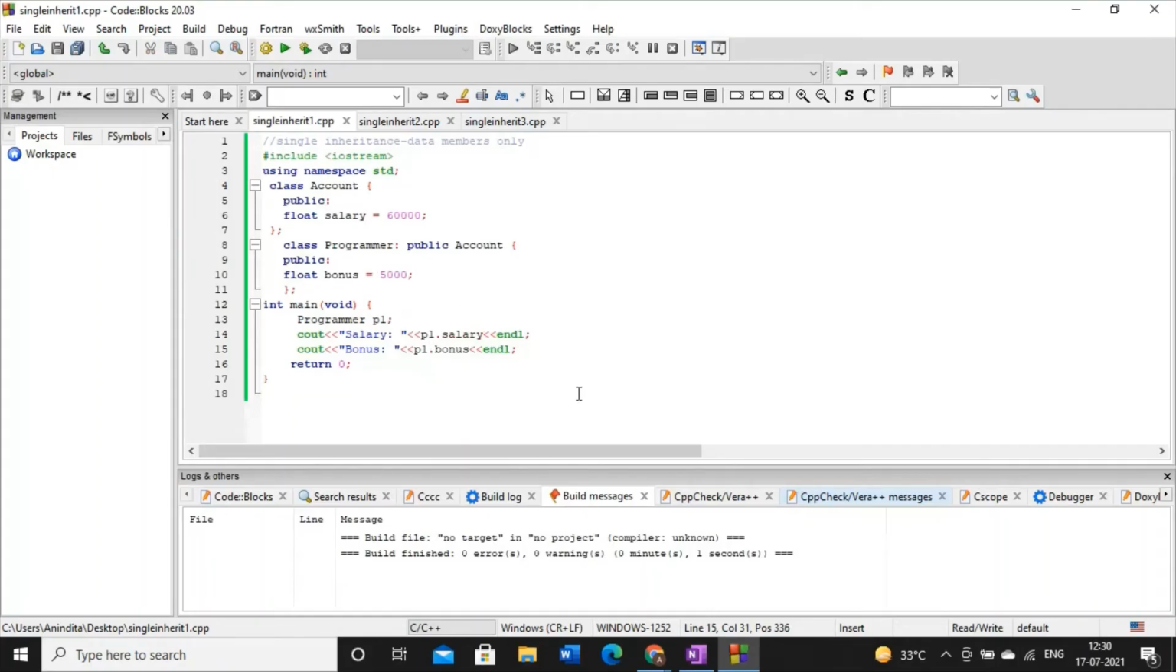Now if you execute this code, you will be able to see for p1.salary this amount first, and then for p1.bonus this amount next.